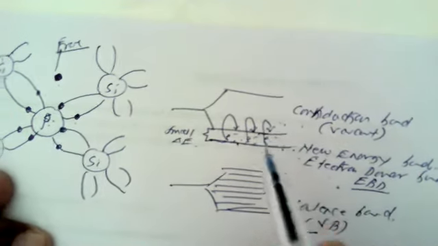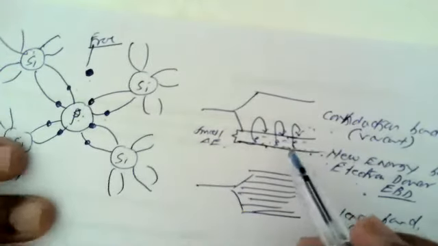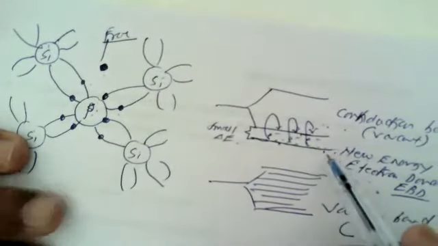In doing so, they can carry current with them. So this is the explanation for n-type semiconductors according to the band theory of metals.